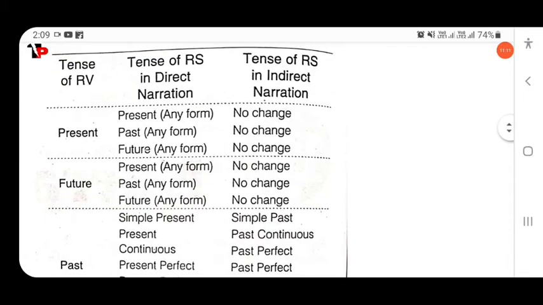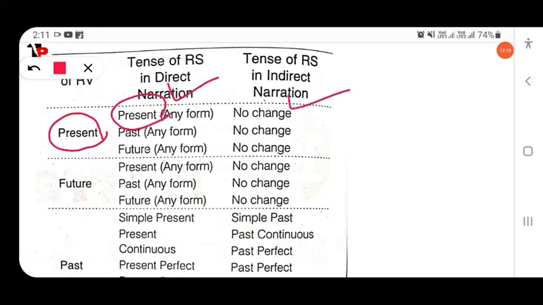Here is an example of the tense of the reporting verb. If the reporting verb is in the present tense in any form, no changes will happen in indirect speech. If the tense of the reporting verb is simple present, and the reported speech is in present tense in any form, no changes will occur.